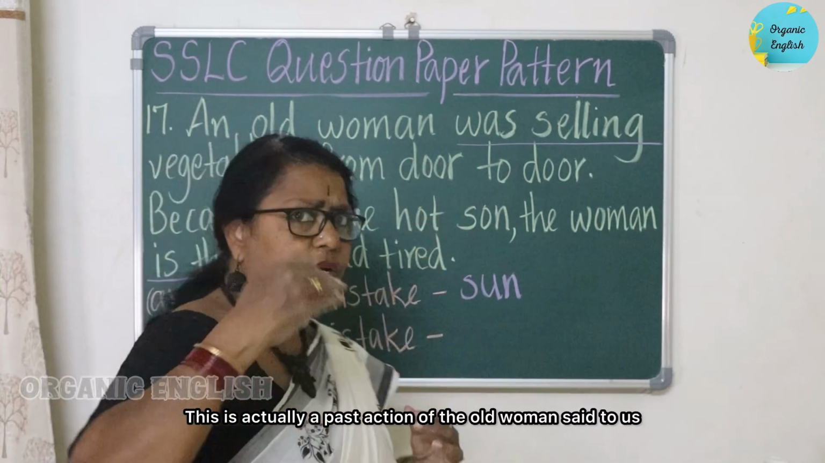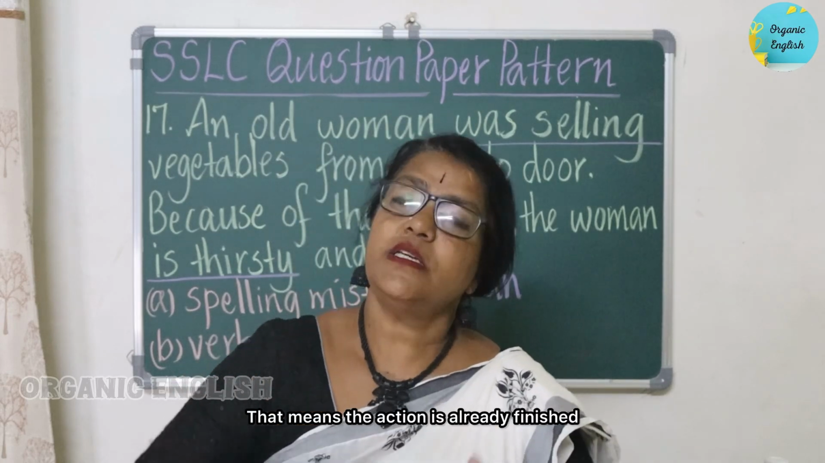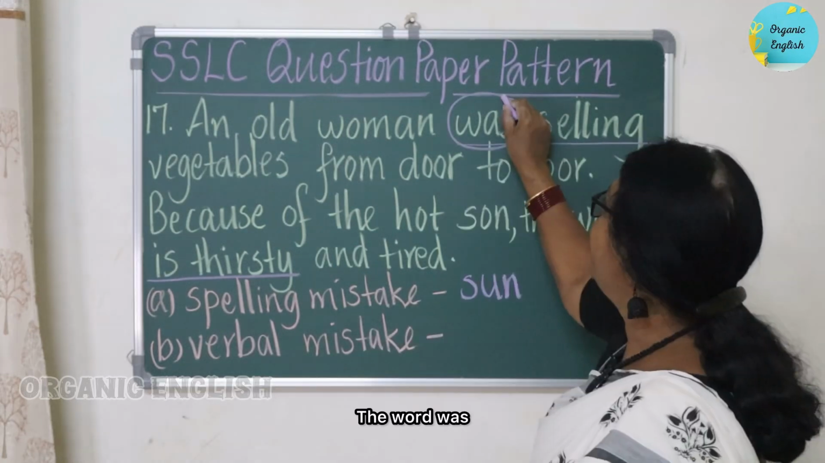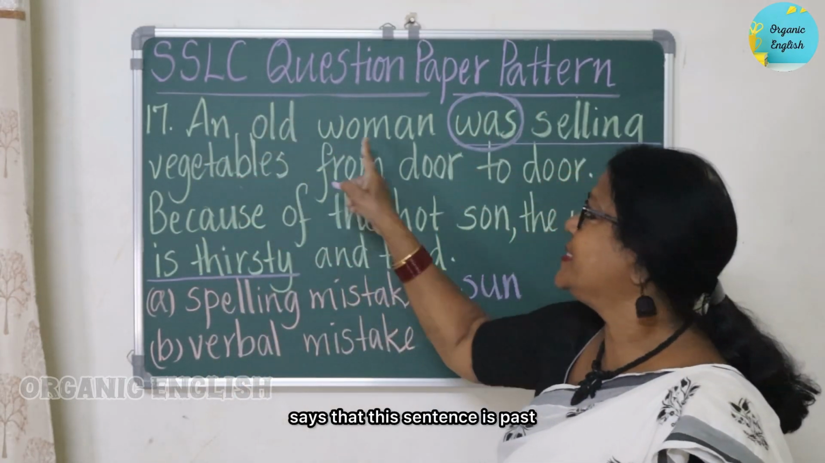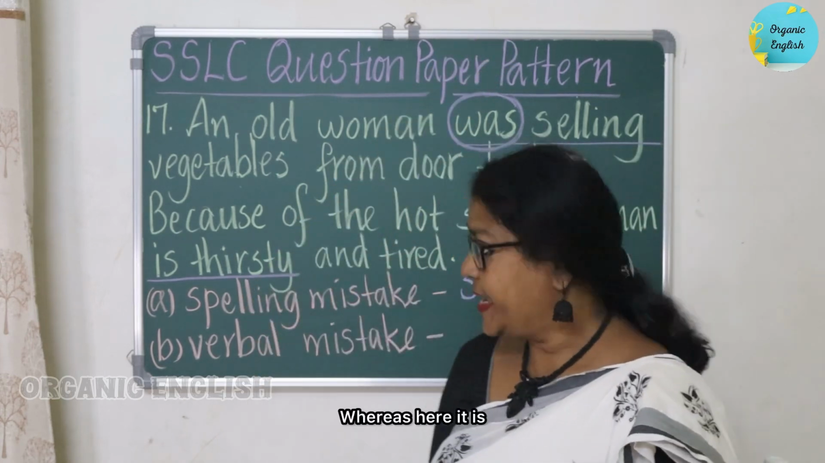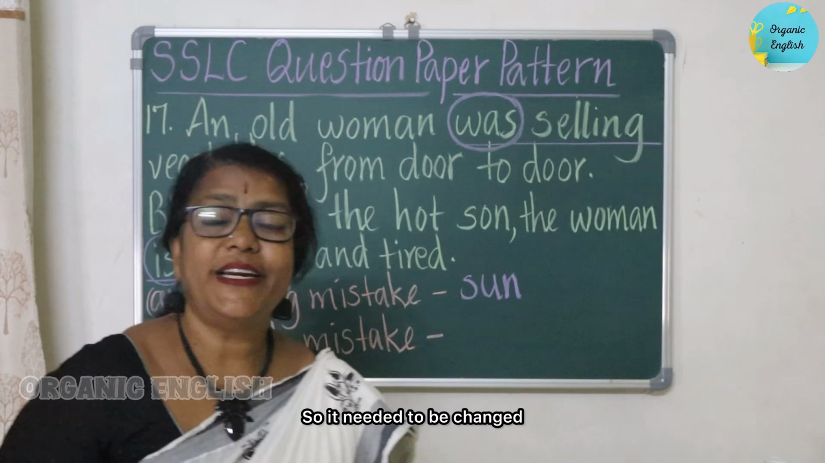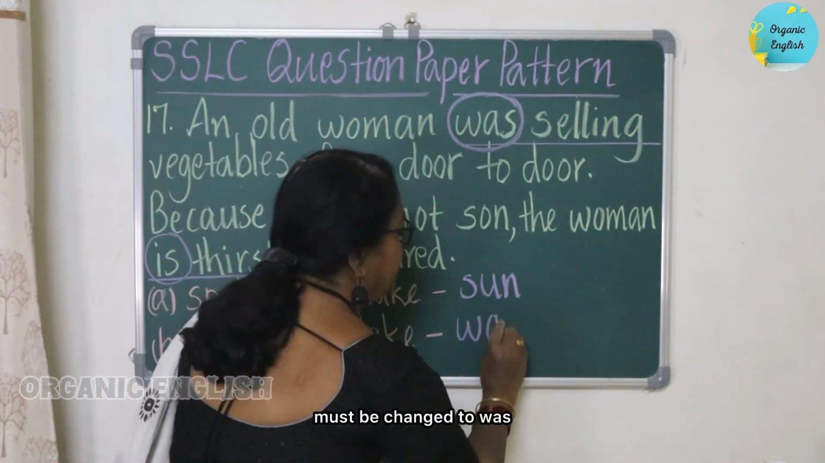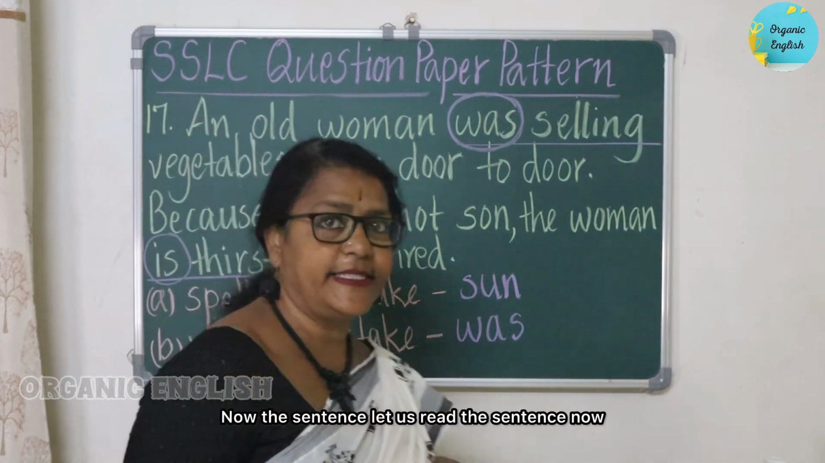Now, they have already asked us about the verbal mistake and we need to compare. This is actually a past action of the old woman. That means the action is already finished, which took place in the past. The word was says that this sentence is past, whereas here it is is. So it needed to be changed. Is must be changed to was.